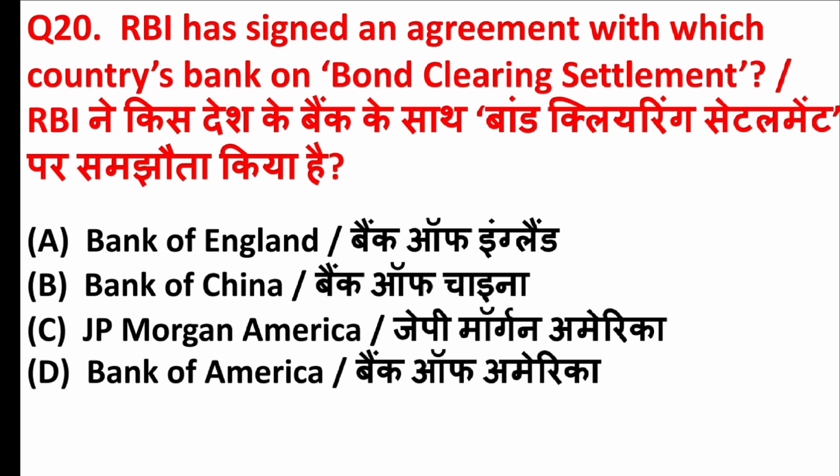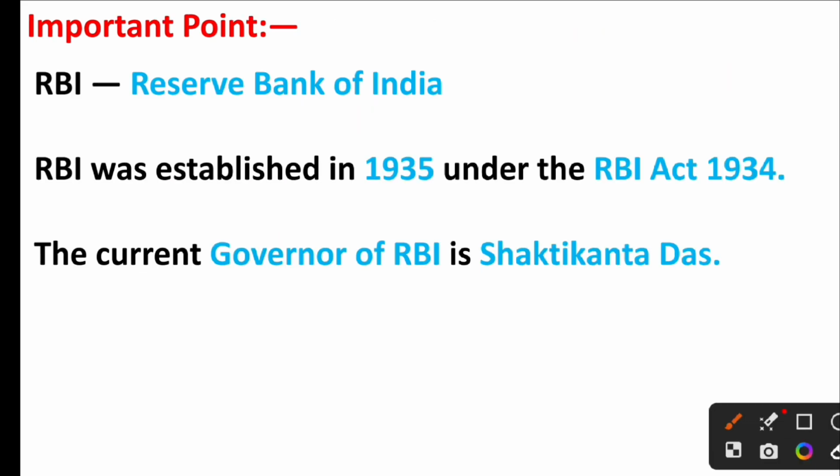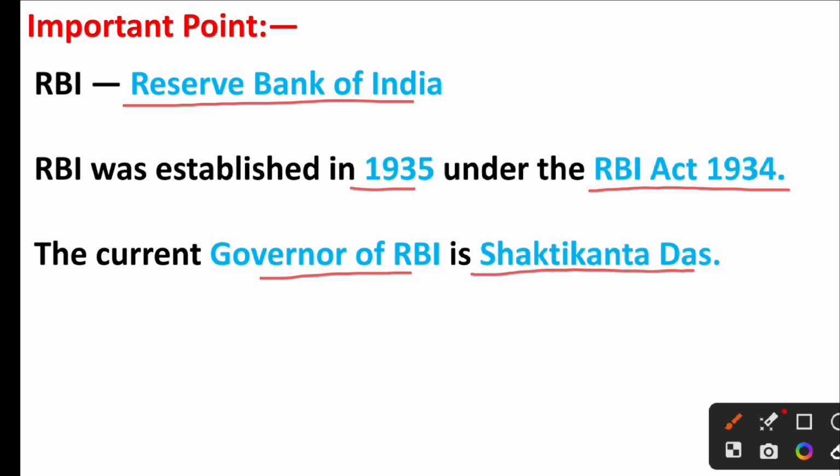RBI had signed an agreement with which country's bank on bond clearing settlement? Right answer is option A, Bank of England. Friends, RBI means Reserve Bank of India. RBI was established in 1935 under the RBI Act 1934. The current governor of RBI is Shaktikanta Das.